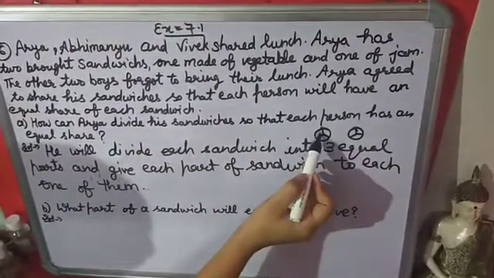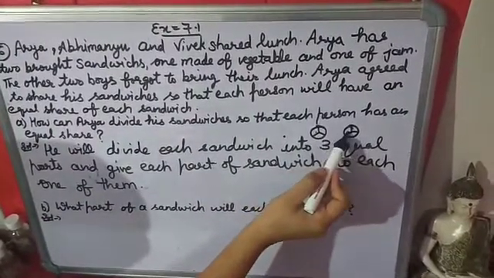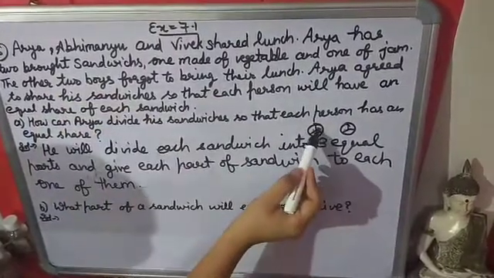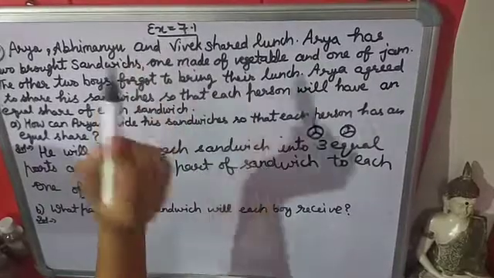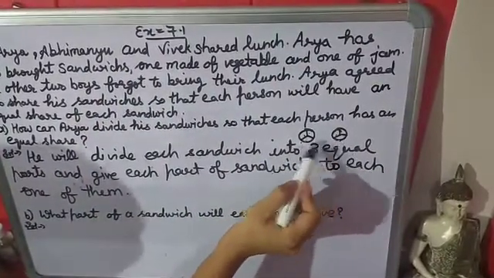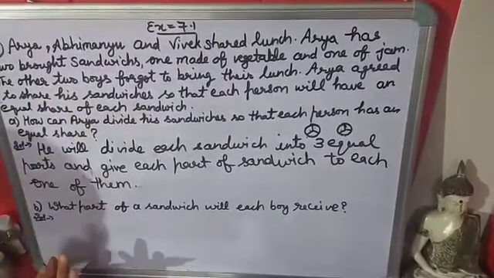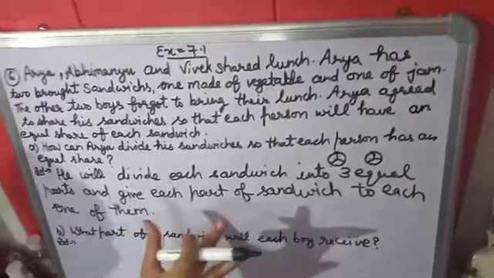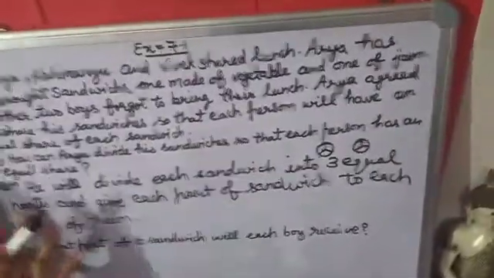Okay, one part from here, one part from here, he will give to Abhimanyu. Then this part and this part he will give to Vivek, and these two parts are left, he will take himself. So like this he will divide two sandwiches into equal parts.